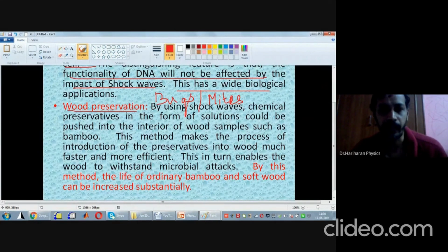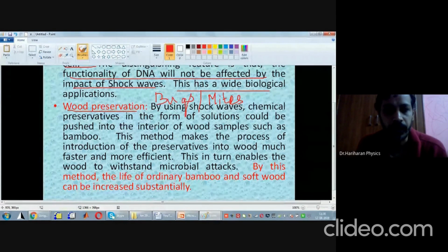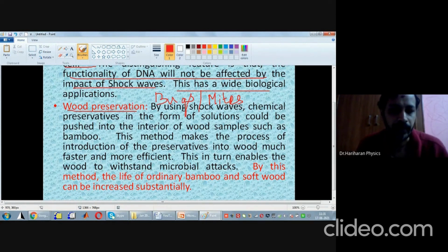There are a few bugs or mites or microbes which will eat the wood. So if they eat the wood, what will happen? The quality of the wood is going to come down. And hence, if you make furniture out of it, even a small person, if he sits, it will break immediately. Now how do we increase the lifetime of wood so that the bugs don't eat it? That is the question.